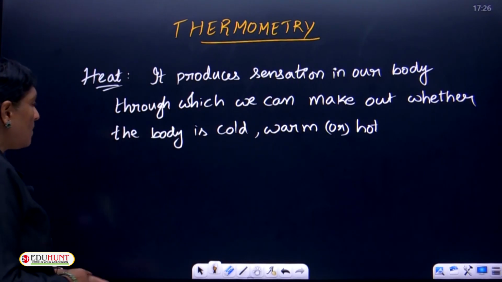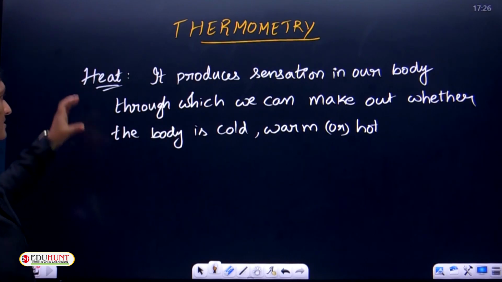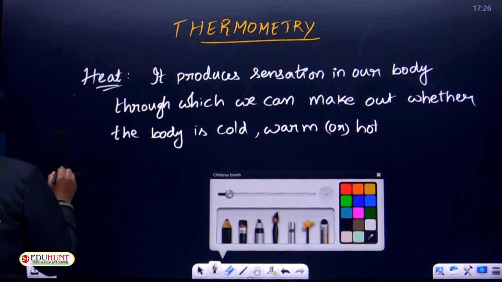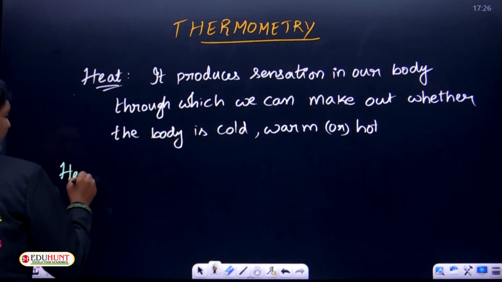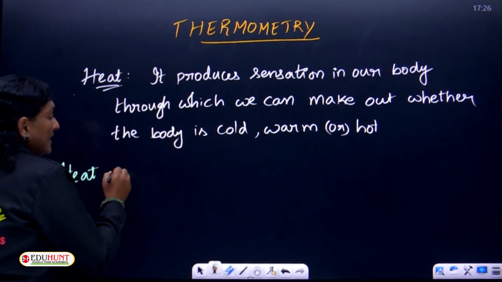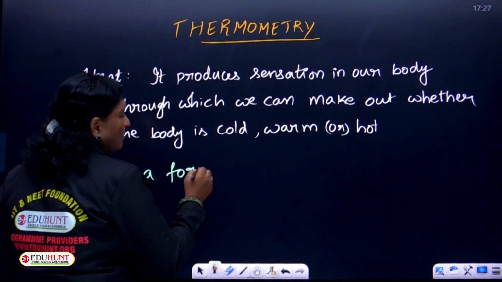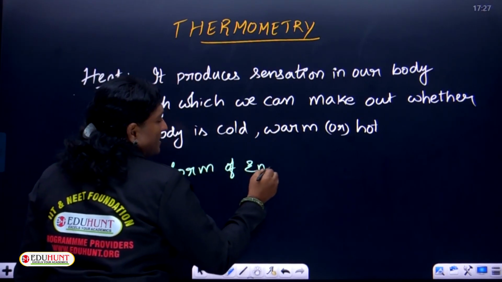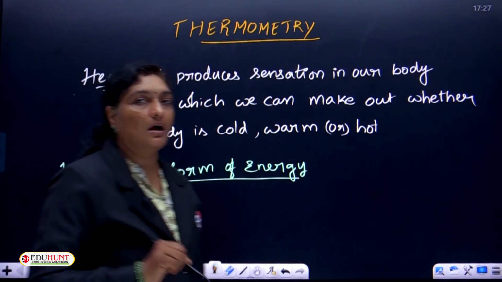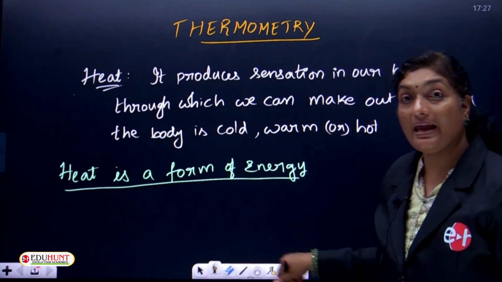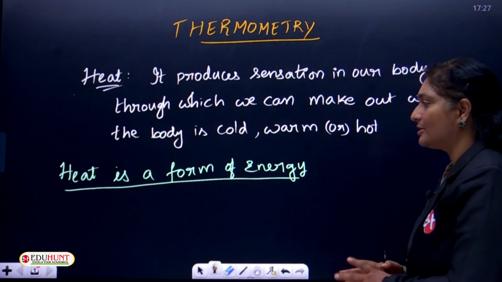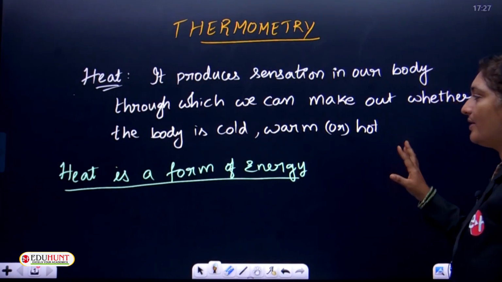Okay, children. Now let us try to understand this heat in detail. So, what is heat? That is all about its definition. And remember that heat is a form of energy. So, what are the units of energy, children? Generally, energy is measured in joules or kelvins. The same units are even used for heat. So, clearly we can compare the two. Heat is a form of energy.